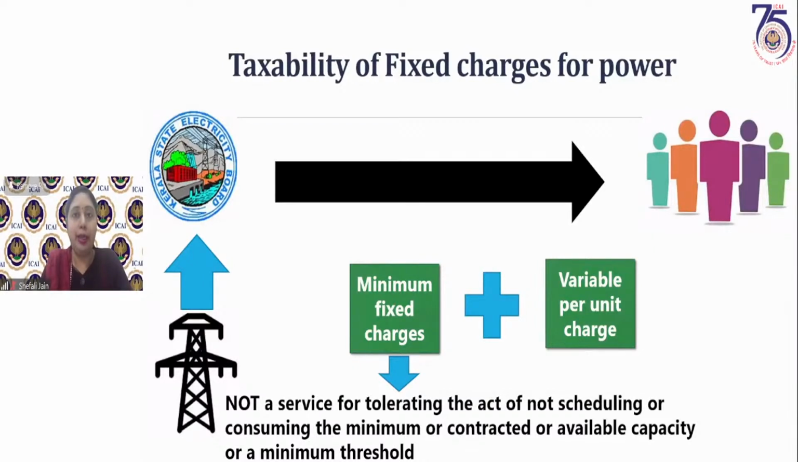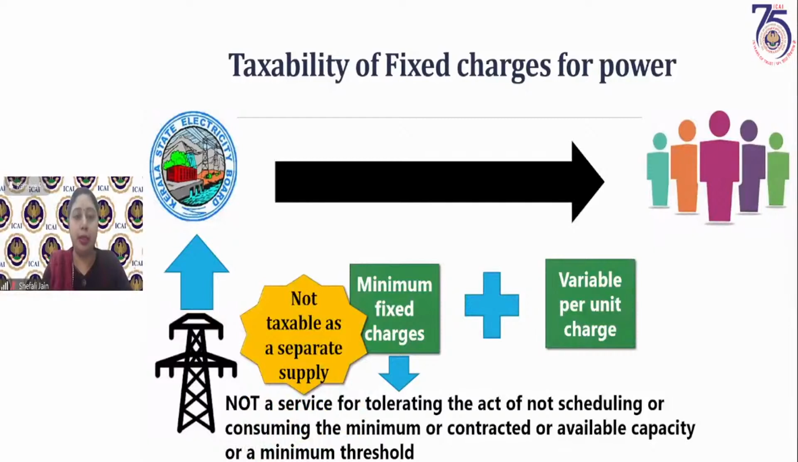So the circular clarified that no, it is not a service of tolerating the act of not consuming the minimum amount or minimum unit of electricity. It is only a charge for electricity, for providing electricity, because as we said, these charges are for making electricity available to the clients. You have to set up the meter, you have to put up the lines for supplying the electricity. So these charges are for that purpose. And variable per unit depends on your consumption of the electricity. So these charges are only for the purpose of providing electricity to the customers, and therefore they are not taxable as a separate supply.